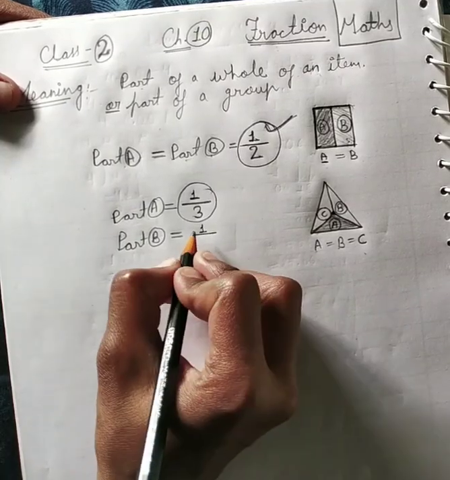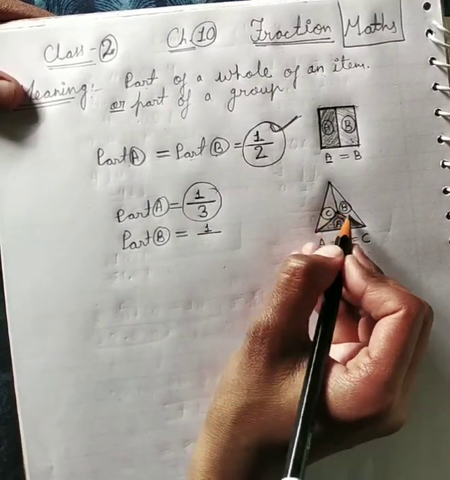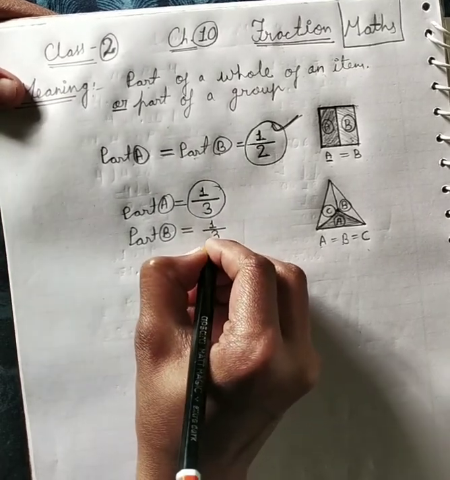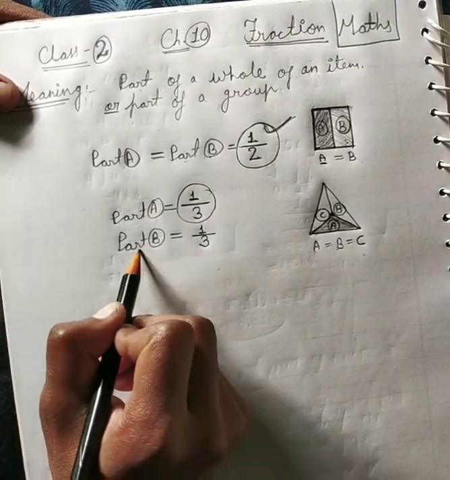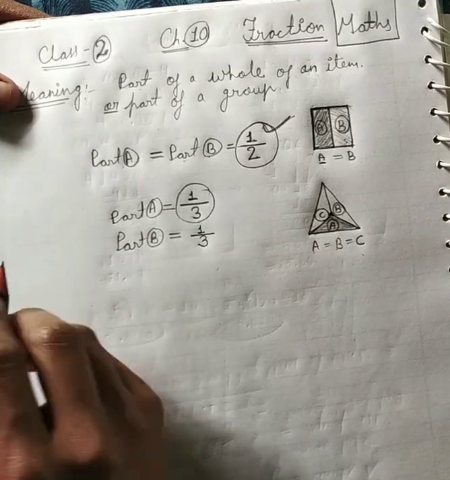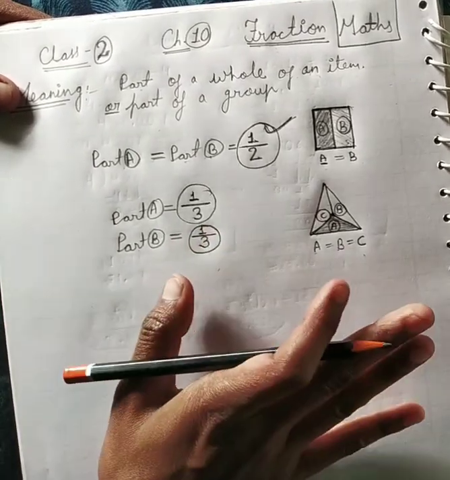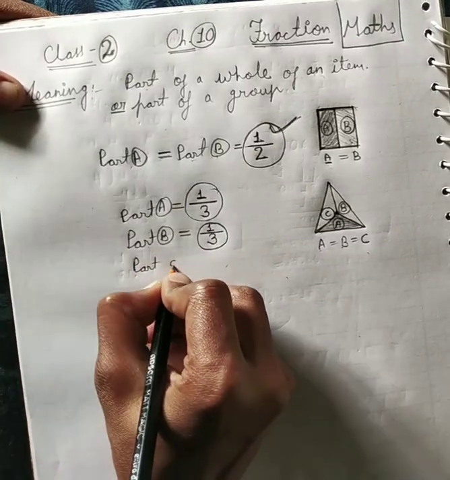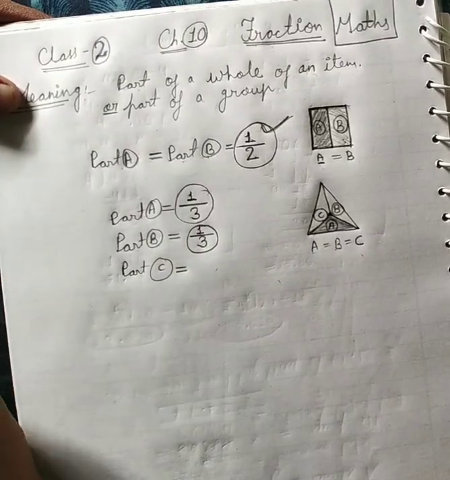We are taking here only one part. So write here 1, and total number of parts. Here total number of parts are 3. So that's why the fraction of part B is equal to 1 upon 3. Is that clear? Now if we talk about part C, what is the fraction of part C?